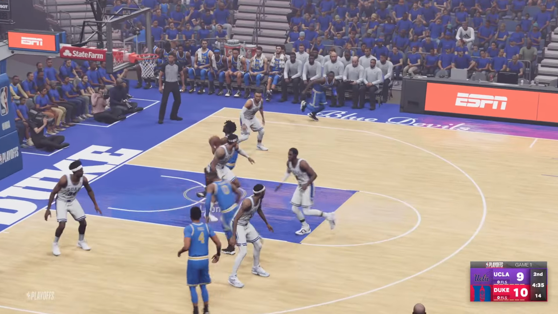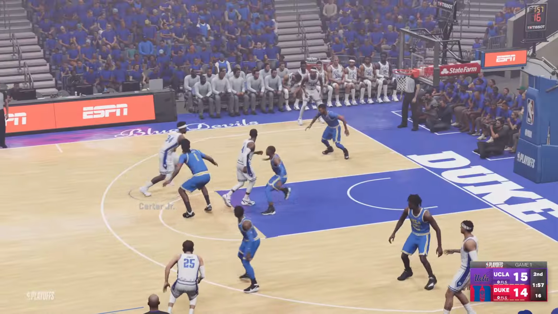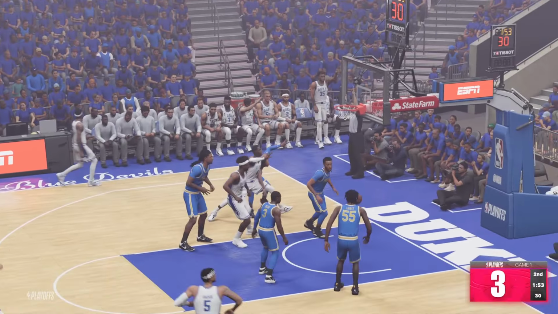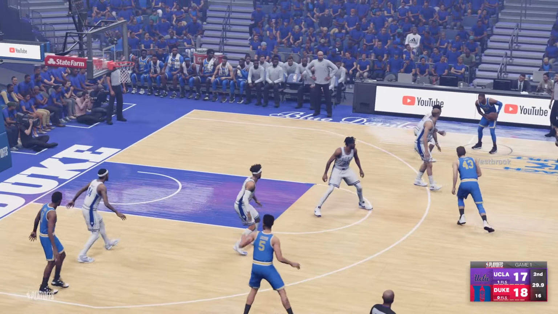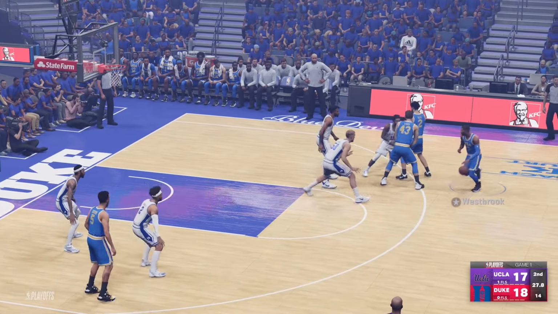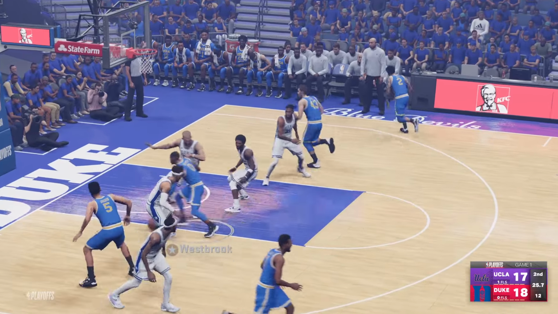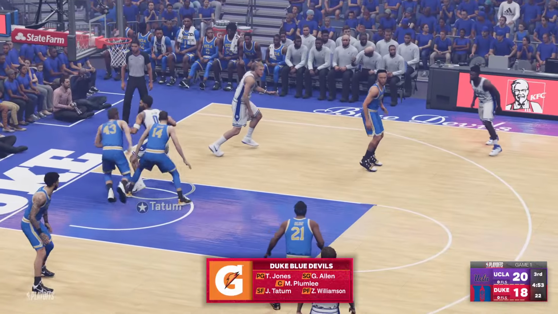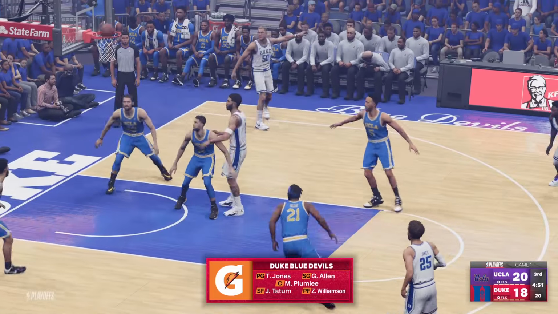Then it's UCLA. The dish to Looney puts it in, and we're going back and forth. UCLA up 1, but the kick out to Ingram, and he hits the 3 to give Duke the lead. Duke up 18-17. It's Westbrook looking, driving, dishing to a wide open Lonzo Ball. Then it's Tatum, the drive, the spin, the baby hook in the lane goes.